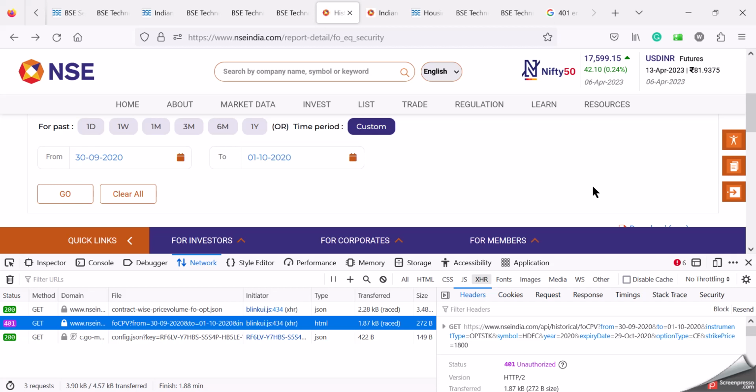Second thing, please provide the technical chart. A technical chart is absolutely a must for any technical trader or technical investor, right? You were providing it on your older website.